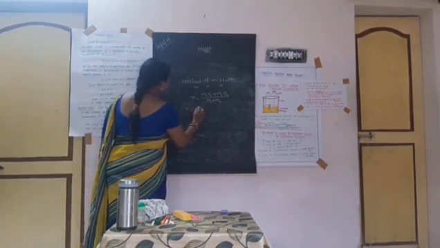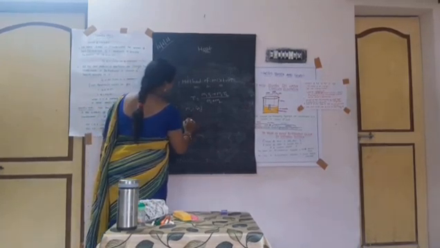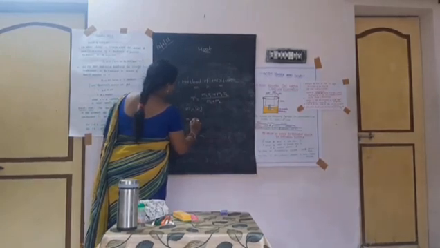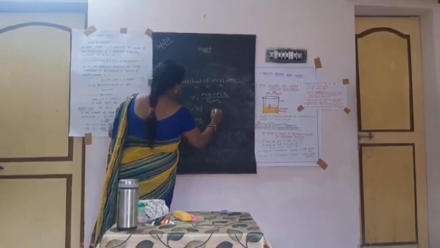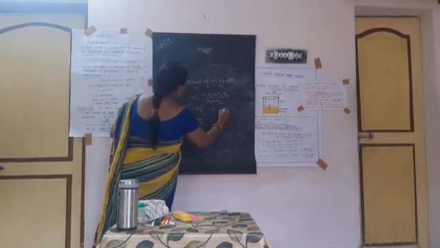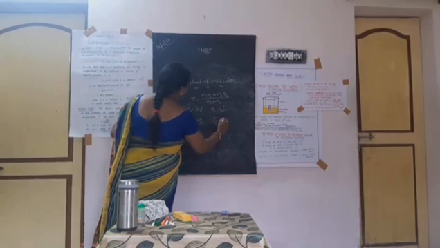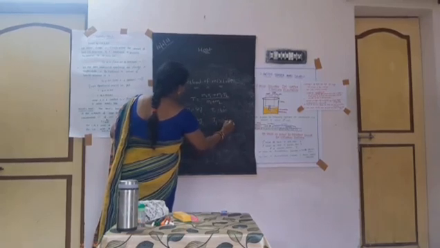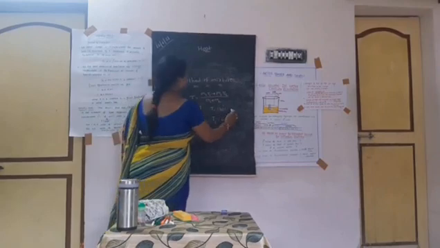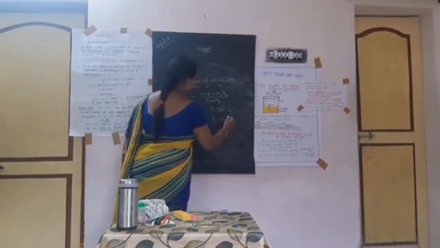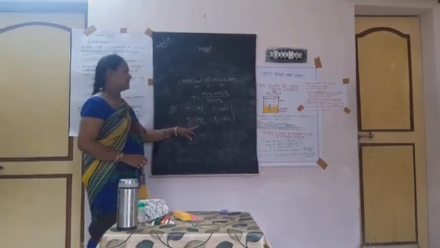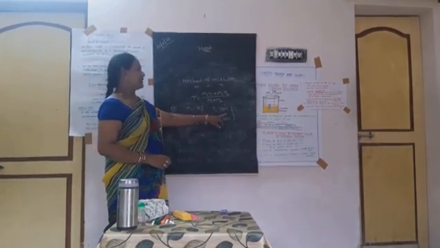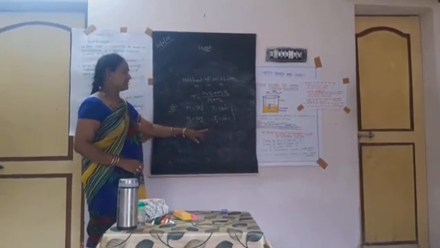M1 is equal to 50 grams, M2 is equal to 50 grams, T1 is equal to 40 degrees Celsius, T2 is equal to 20 degrees Celsius.